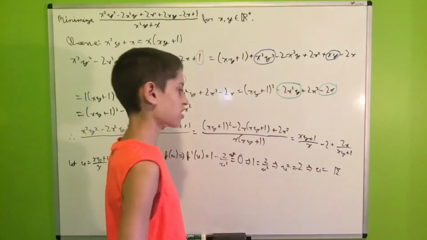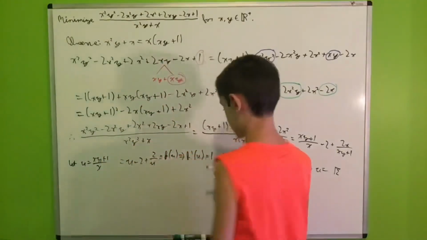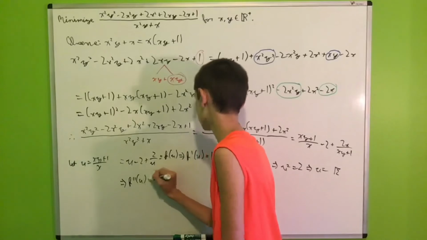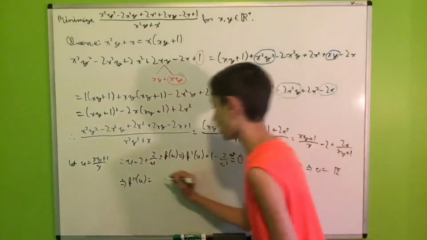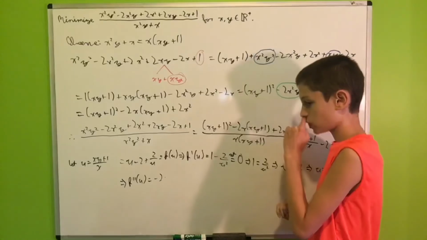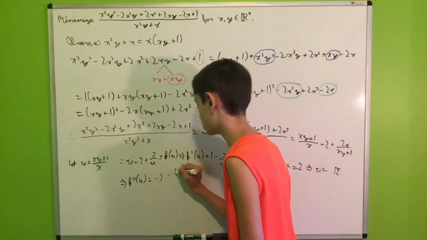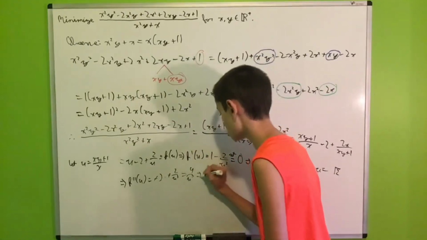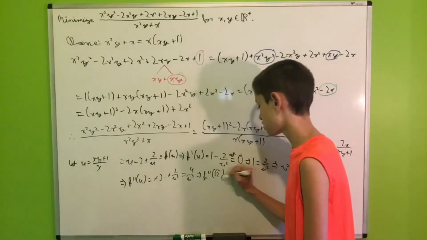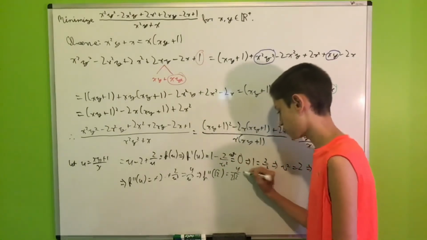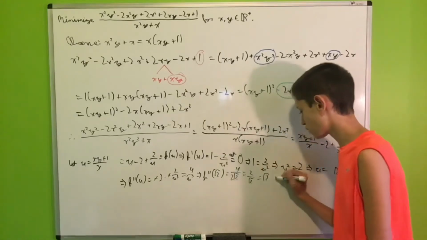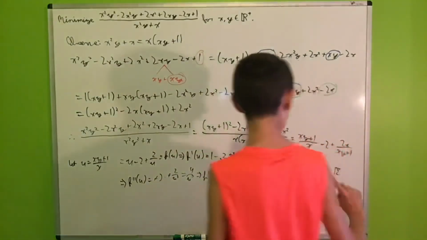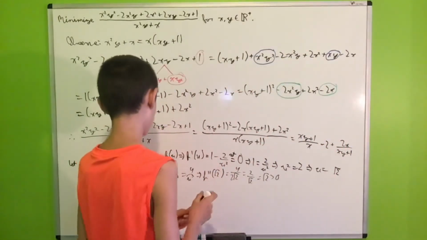And just for fun, let's check that this is indeed a minimum by taking the second derivative at square root of 2. So we get f double prime of u is equal to derivative of 1 is 0, and we get minus 2 times derivative of u to the minus 2, which is negative 2 over u cubed. The minus signs cancel out, leaving us with 4 over u cubed. Plug in square root of 2 into this, we get 4 over 2 square root of 2, which is 2 over square root of 2, which is square root of 2, which is larger than 0. Therefore, the function is indeed at a minimum at u equal to the square root of 2.